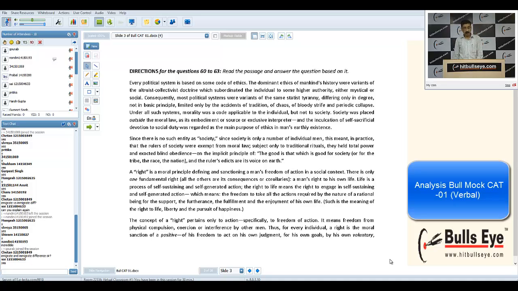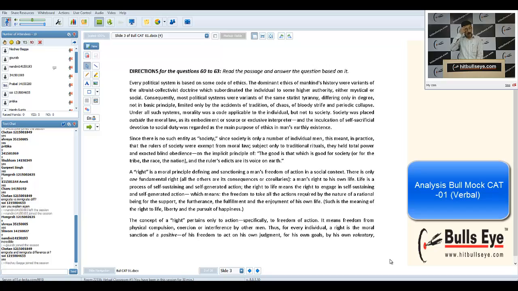What should be the political system? What ethics are to be followed? What should be the moral of the society or of an individual? If I look at the level of difficulty, I have to be extra focused while reading these kinds of RCs. Test takers generally find anything based on philosophy, psychology, art and culture, history very difficult, because we are not aware of a few of the terms used by the author, and we do not frequently read these kinds of articles.